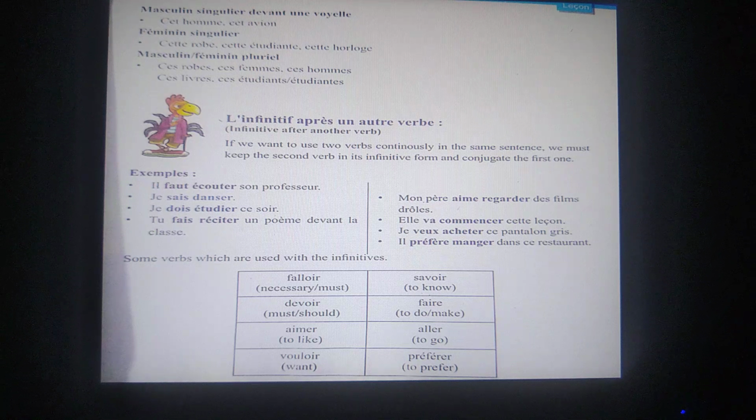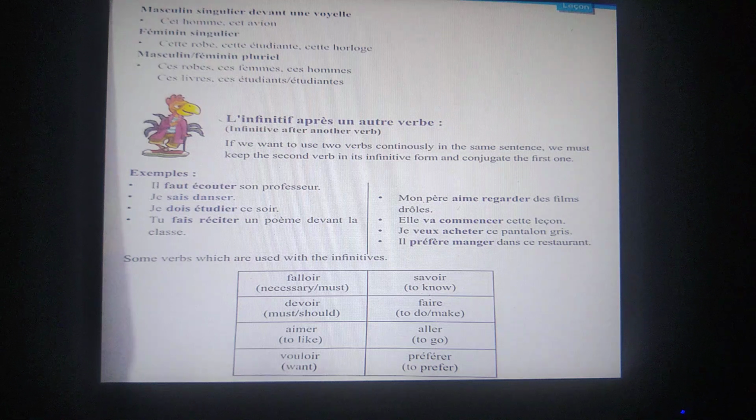Then we have the topic l'infinitif après un autre verbe. Infinitive after another verb. If we want to use two verbs continuously in the same sentence, we must keep the second verb in its infinitive form and conjugate the first one. For example, il faut écouter son professeur. Faut is a falloir verb which means must and écouter is a second verb which is in its infinitive form.